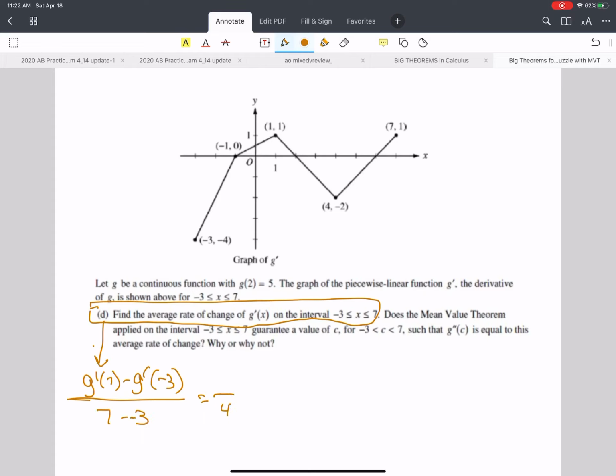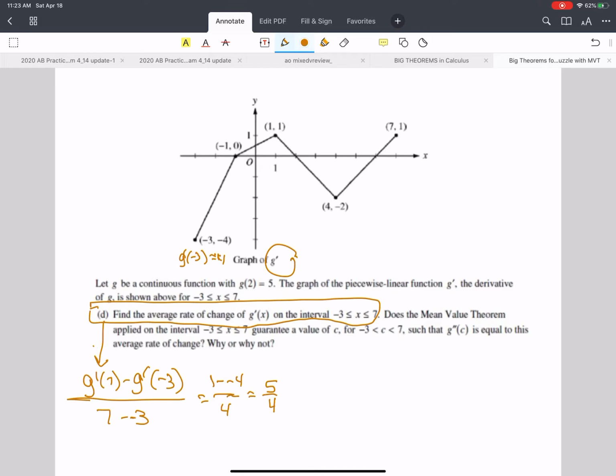So G prime of 7. This is a G prime graph, so you just read that. So that's 1 minus, and G prime of negative 3 is negative 4. So that's negative 4. So then this is equal to 5 over 4, right? G prime of negative 3. Yeah. Okay. Hopefully I feel like I plugged that in wrong. So it's 1 minus negative 4, over, yeah, that's fine. Okay. Anyway, that's what you had to do.